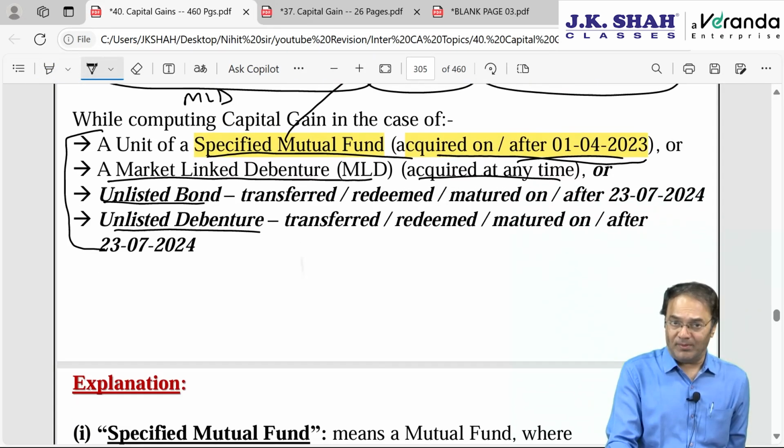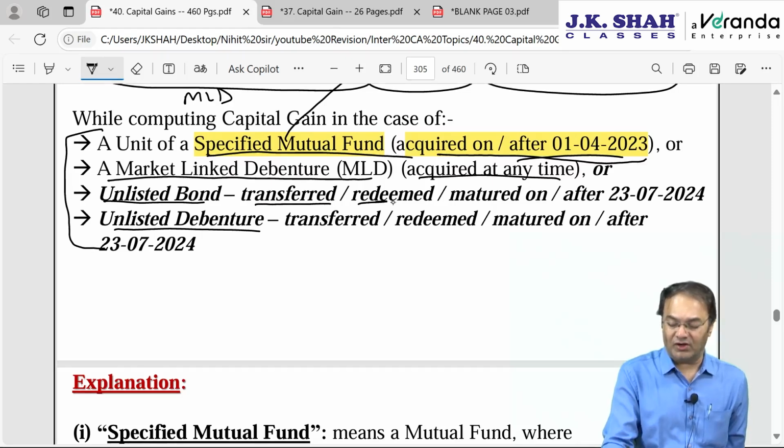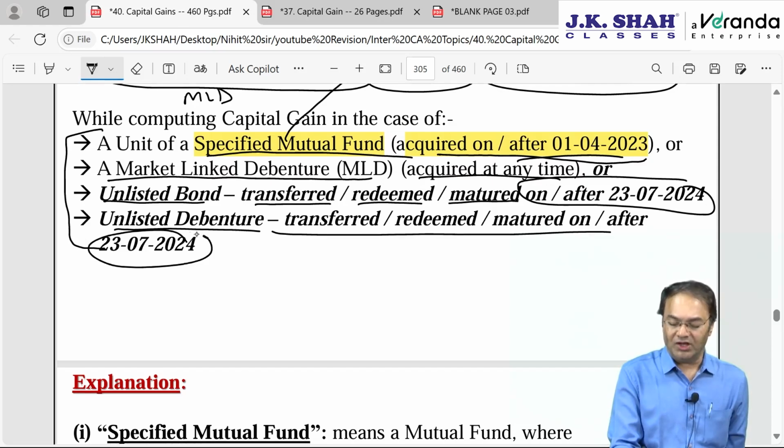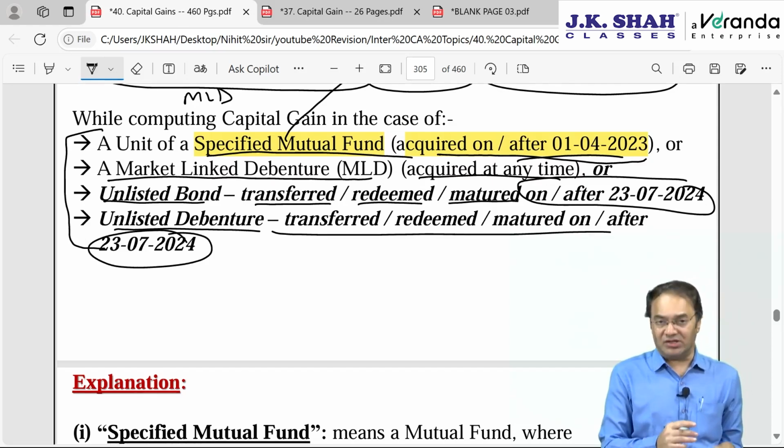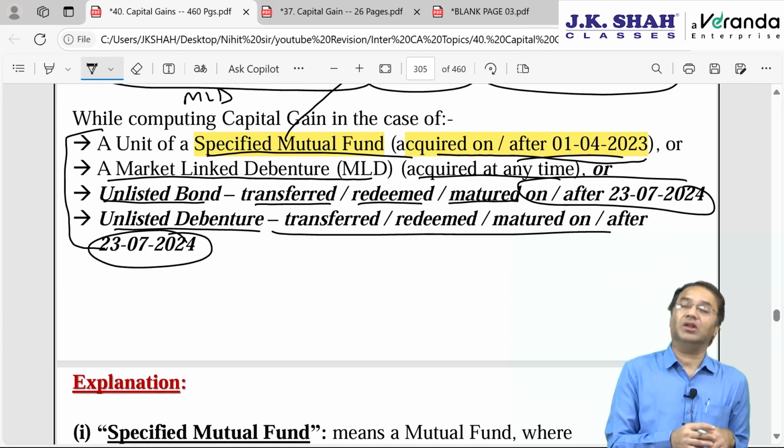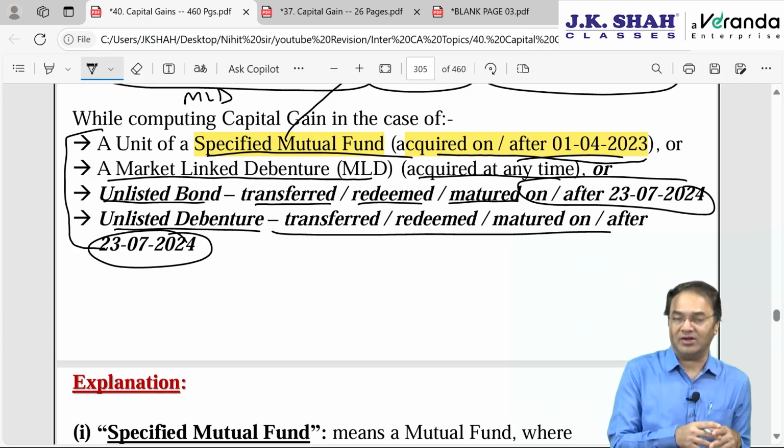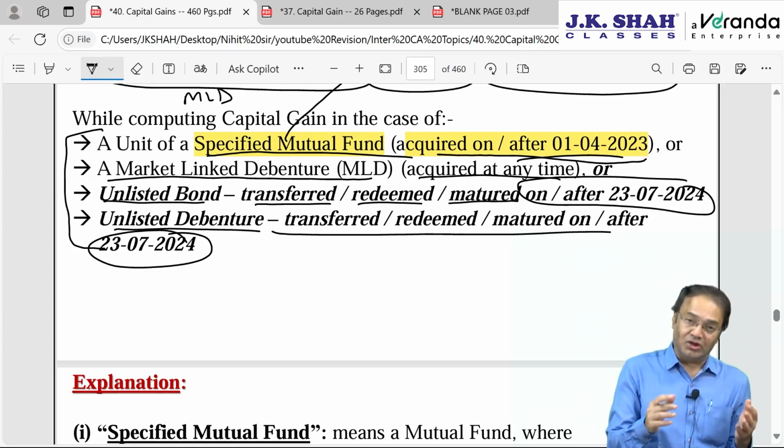Unlisted bonds or debentures could have been acquired at any time, should have been just transferred, redeemed, matured on or after 23rd July 24, the second half of the budget which was announced after elections got over, that is Finance Number 2 Act 2024. Here two items are added.